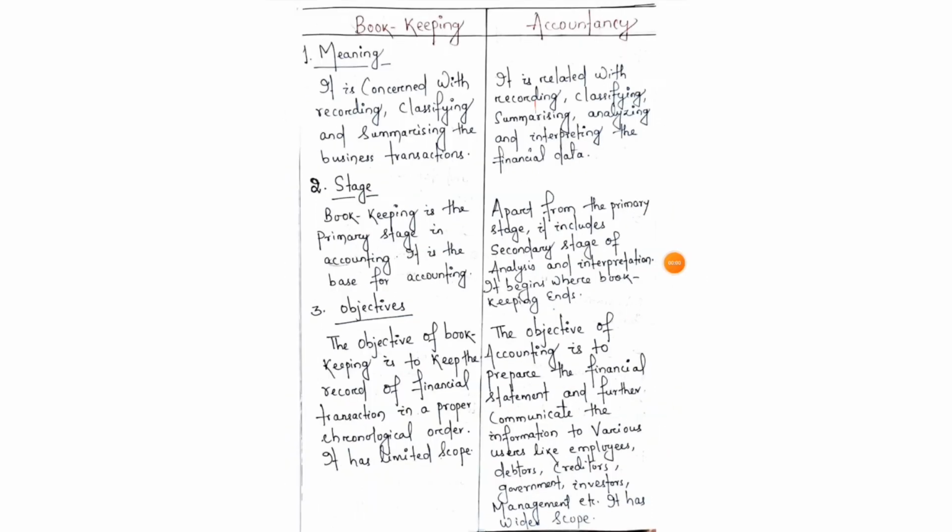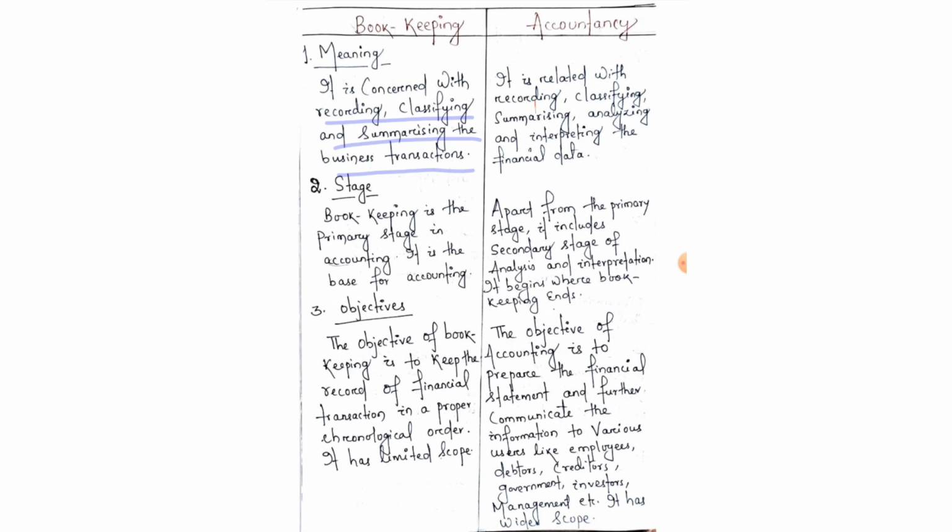Okay. So now is the difference between bookkeeping and accounting. So first point is meaning. Bookkeeping is concerned with recording, classifying and summarizing the business transactions. So bookkeeping only records and classifies those transactions and summarizes them in the trial balance, balance sheet and profit and loss account.